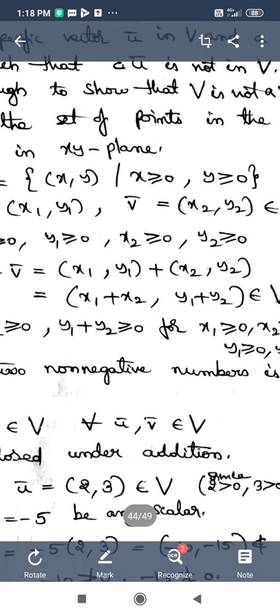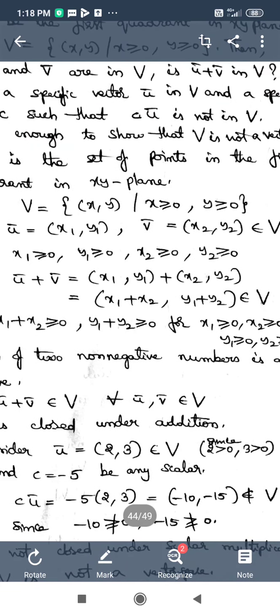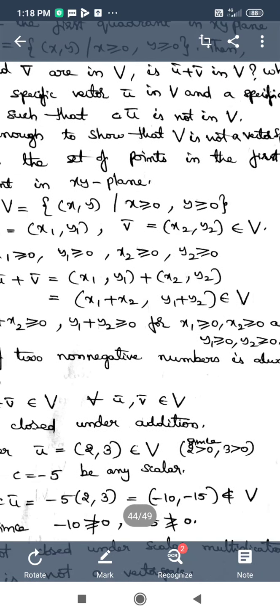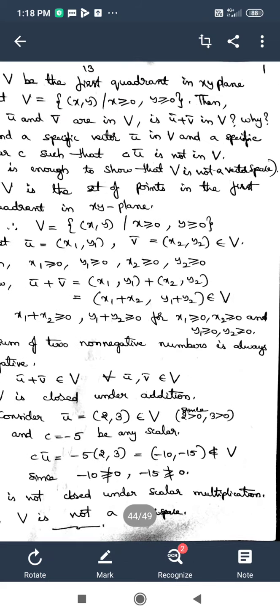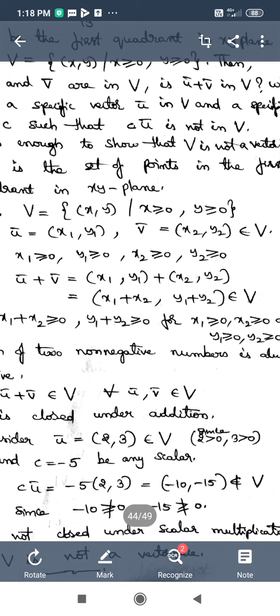See how it happens. x1 plus x2 is greater than or equal to 0, y1 plus y2 is also greater than or equal to 0, for the reason that each of x1, x2, y1, y2 is greater than or equal to 0. If every number is non-negative, the addition of those numbers taken two at a time will also be greater than or equal to 0.